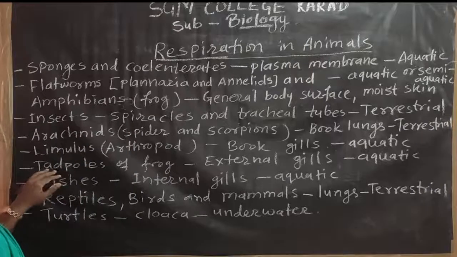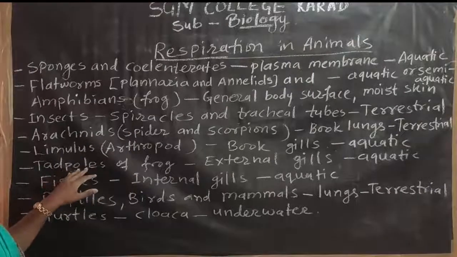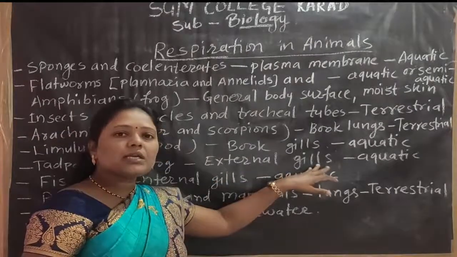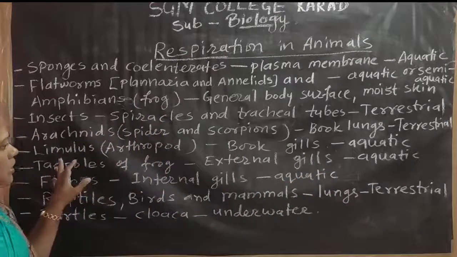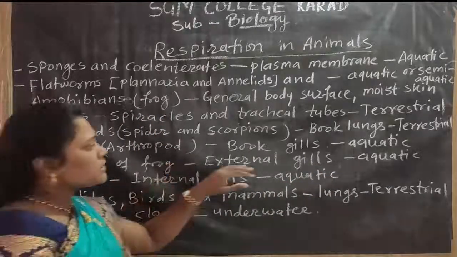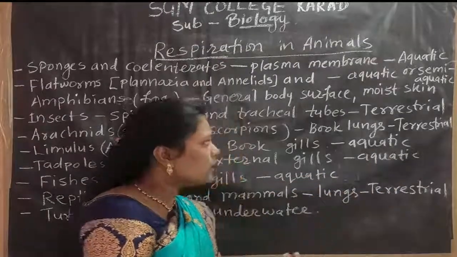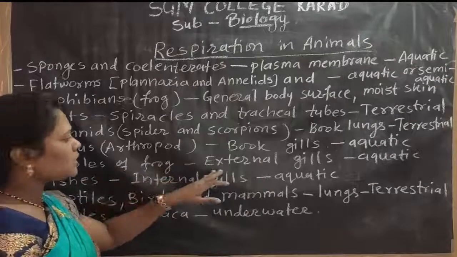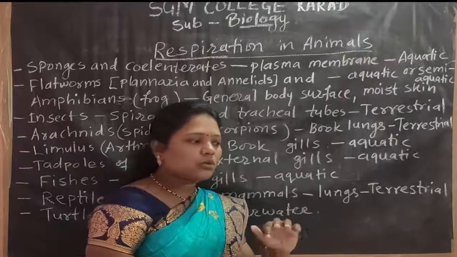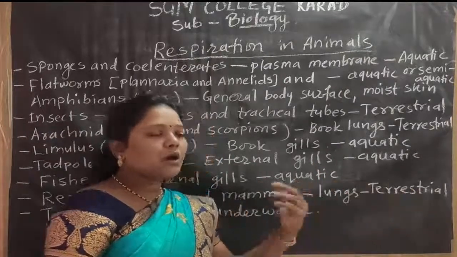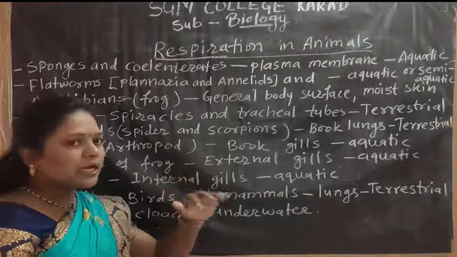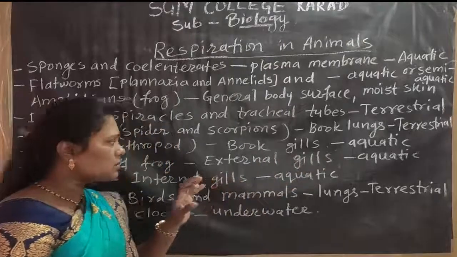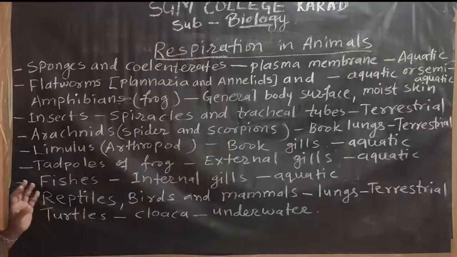Then another one is tadpoles, for example of the frog. On the body surface, externally, there are gills present. The tadpole lives in water, so it is an aquatic animal. These gills absorb oxygen and give out carbon dioxide. With the help of this respiratory organ these animals perform the respiration process.